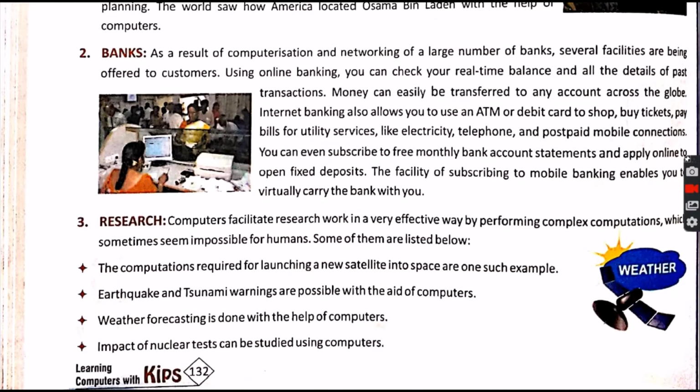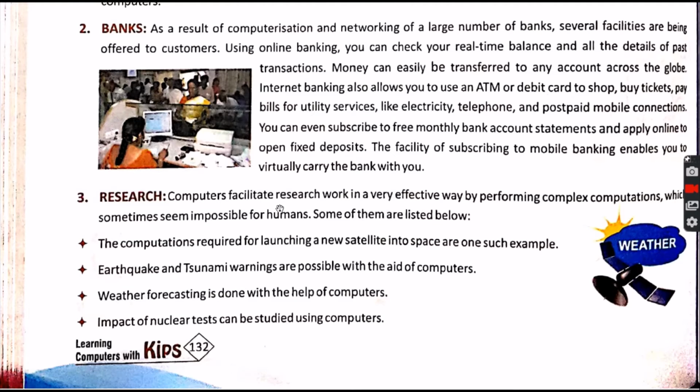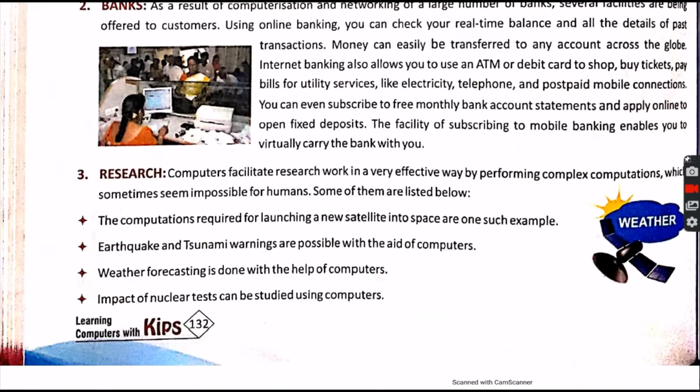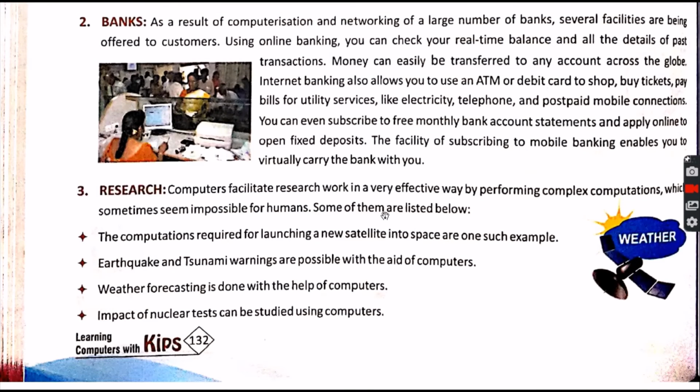Now the third one, research, which is the most important part of science and technology in which the computer is used. Computers facilitate research work in a very effective way by performing complex computations, which sometimes seem impossible for humans.